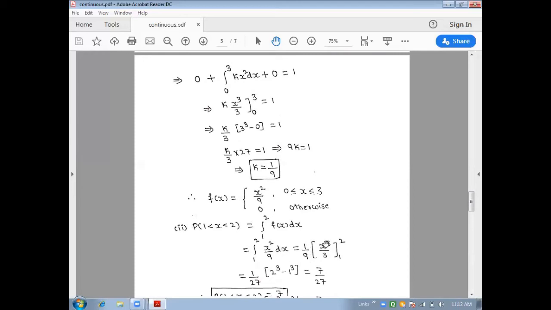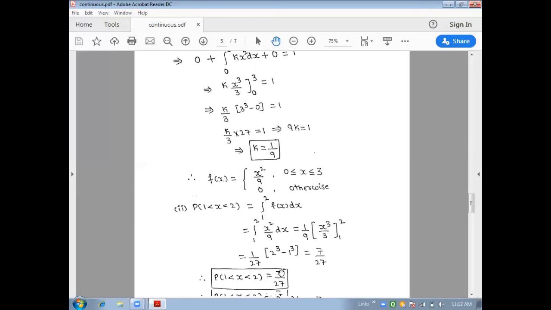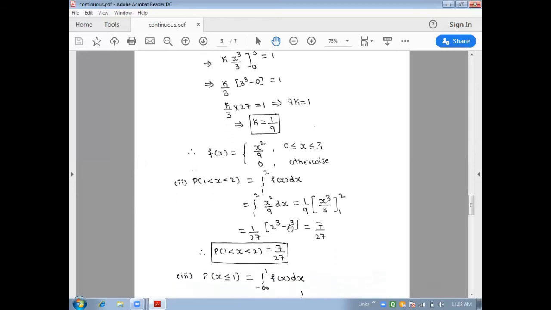The integral of x square dx is x cube by 3 between the limits 1 to 2. Now 9 into 3 is 27, so 1 by 27. Next, the upper limit is 2 to the power of 3 minus 1 to the power of 3. After simplifying, we have 8 minus 1 is 7, so 7 by 27. Therefore, probability of 1 less than x less than 2 is equal to 7 by 27.